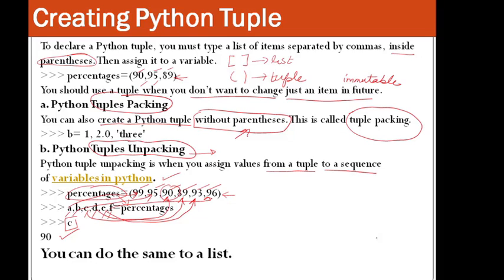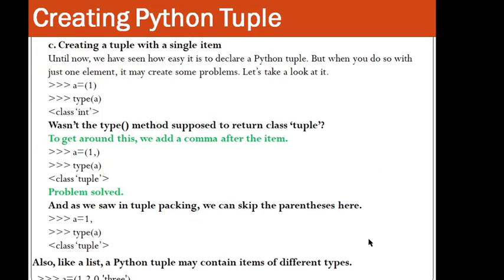So it is unpacking. Packing means you are creating a Python tuple, and unpacking means you are assigning the values of the tuple to a series, or we can say a sequence, of variables in Python. And a similar thing can be done with a list as well. Next, creating a tuple with a single item. Now it's very important, just have a look at it.